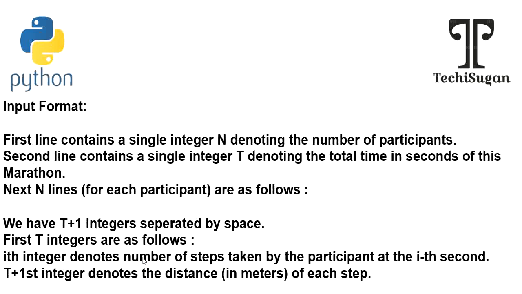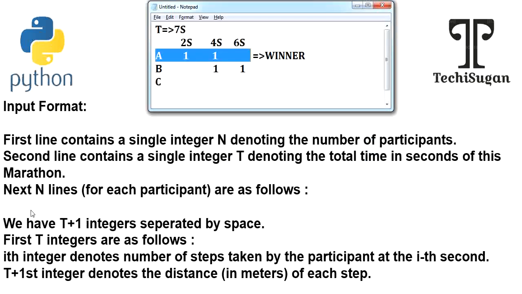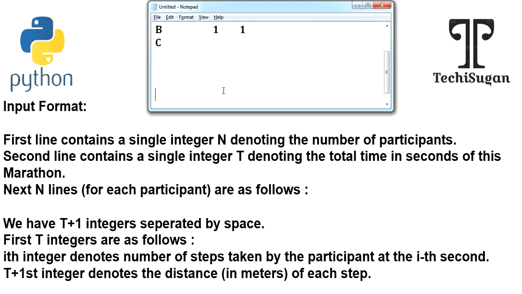First, let us read the input, then we can come to the input format. In the input, we have the first 2 numbers separately, followed by a sequence of values. Let me note this input value aside in your notepad, only for your reference so that we can compare your input. You can notice this is the input value they have given. Now we will read the input format. The first line contains a single integer n denoting the number of participants. The first value they have given is 3, which is the number of participants. And the next value.